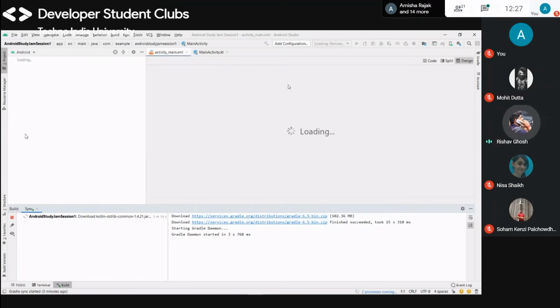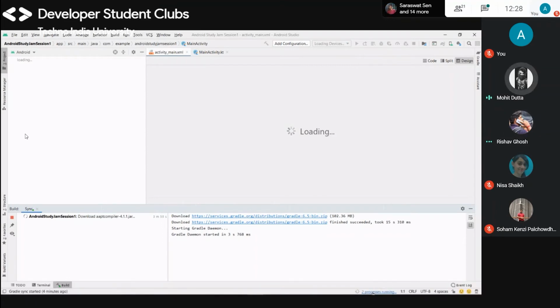Those who have downloaded Android Studio, you may run this and check it out. I'm giving you just a brief of these functions. We'll talk about Gradle and its design, layout, and intents in the next session, so that those who have PTM can also learn that. I don't know how much time it will take to finish.